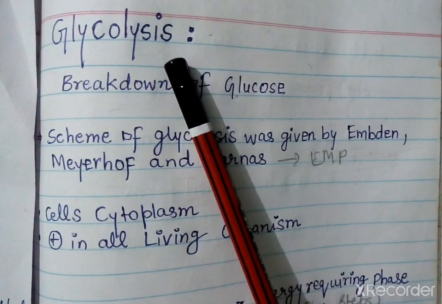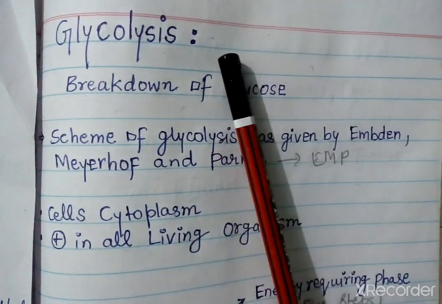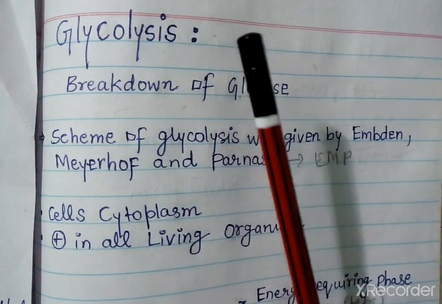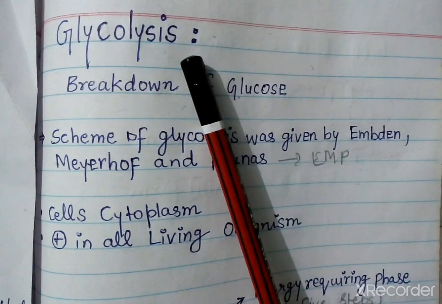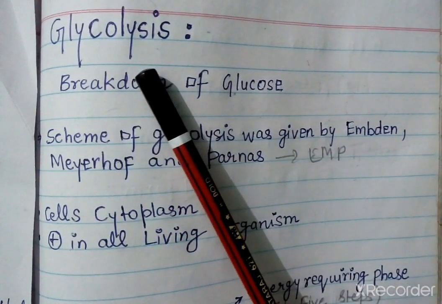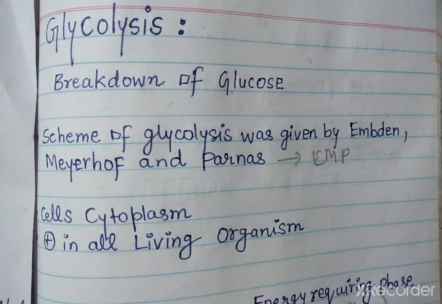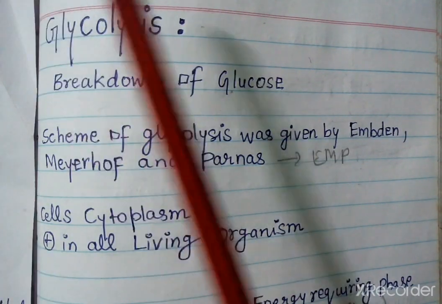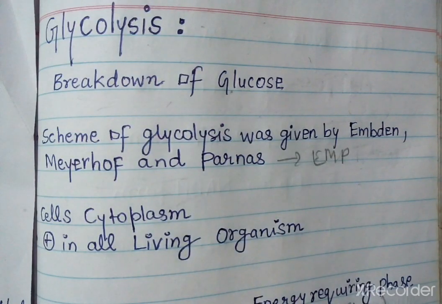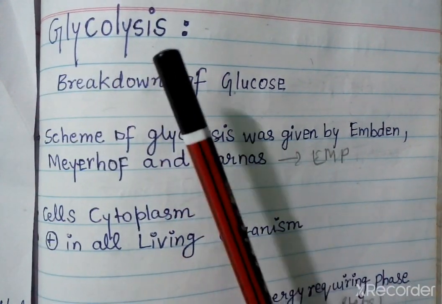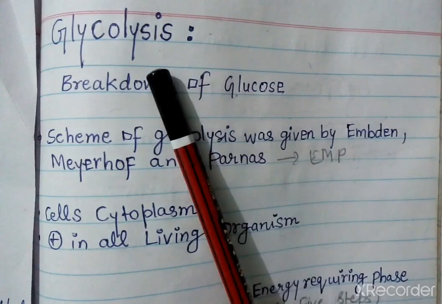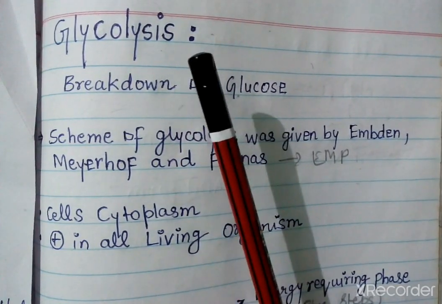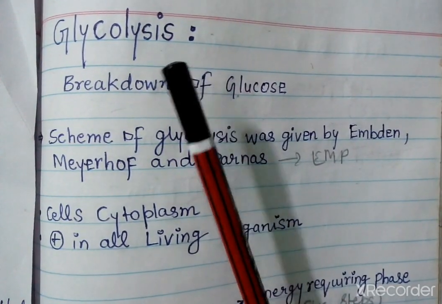और significance क्या है glycolysis का? ATP जनरेट करना. In all living organisms ATP जनरेट करने का pathway. So ATP जनरेट करने का pathway in all living organisms, either they are unicellular हो या multicellular हो या eukaryote हो या prokaryote हो, सब में glycolysis होगा. So there is only one pathway through which our ATP is generated in all living organisms.